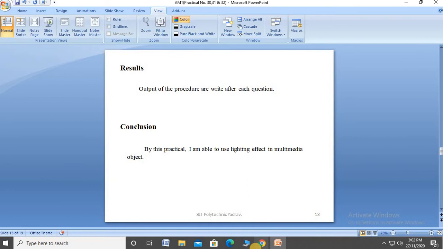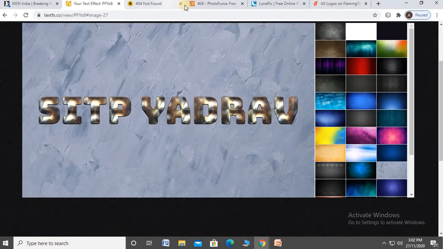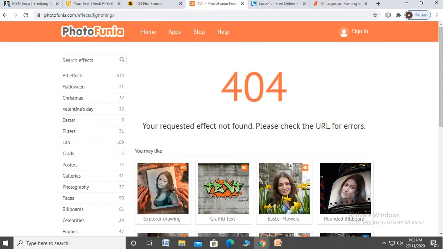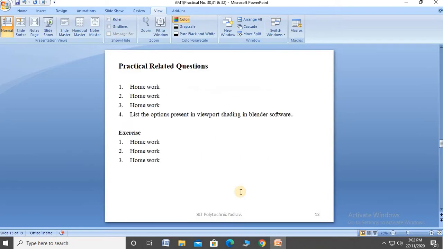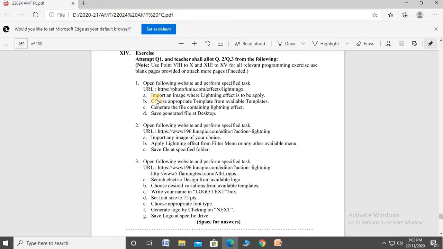Okay, this is the first URL, Photofinia. What task is provided? Import an image where the lighting effect has to be applied. After that, choose the appropriate template from the available templates. Generate the file containing the lighting effect. Save the generated file on the desktop. Okay, import the image where the lighting effect is to be applied.